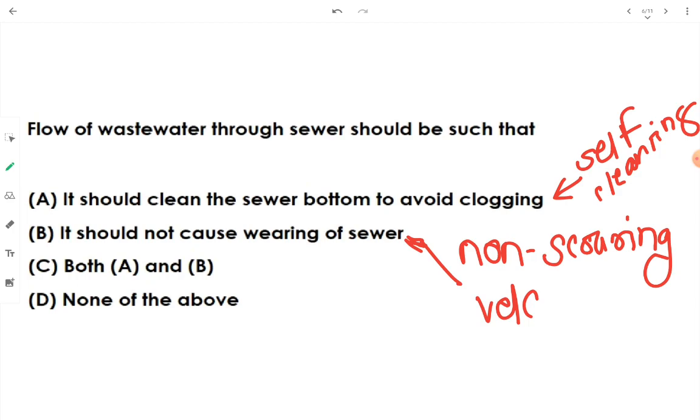Non-scouring velocity means the flow of the wastewater should be such that at lower discharges it should maintain self-cleansing action, meaning minimum velocity should be self-cleansing velocity, and maximum permissible velocity should be non-scouring velocity, limited to such a value that it should not cause wearing or scouring action of the sewer. Otherwise, because of wearing of the sewer, the total service lifespan of the sewer gets decreased. That's why both the things are correct. We will go with option C, both A and B.